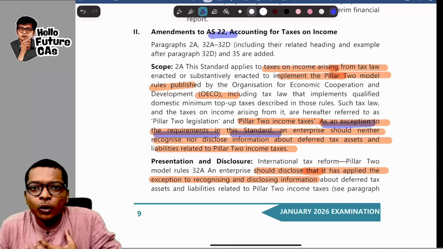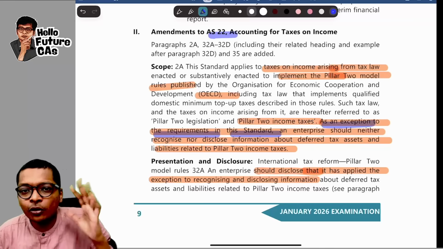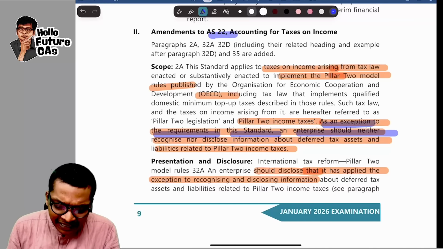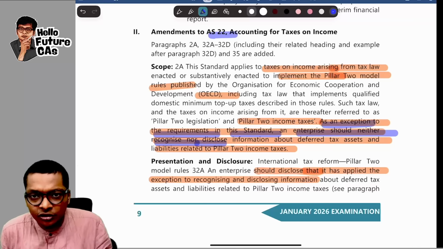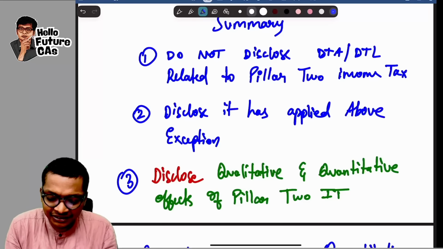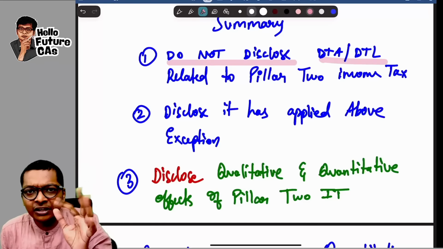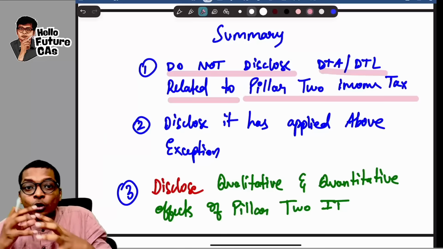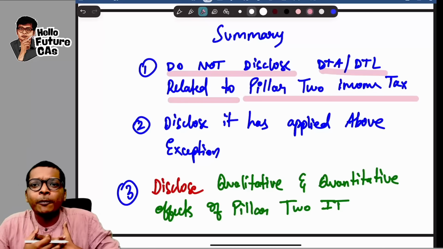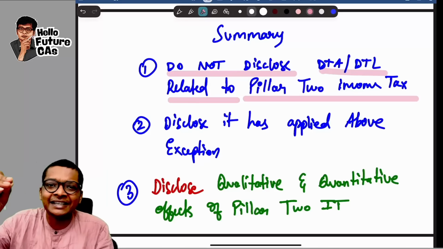And those math sums, what it's saying, ignore this and compute DTA, DTL normally. Here also what they are saying, an enterprise should neither recognize nor disclose information regarding DTA or DTL relating to Pillar 2 income taxes. That is my first summary that I have given, guys. Do not disclose DTA or DTL related to Pillar 2 income tax. Like how when a MAT credit sum comes, you ignore the MAT and do the DTA, DTL. If a Pillar 2 income tax comes, ignore it, claim the exemption and compute DTA, DTL without that.